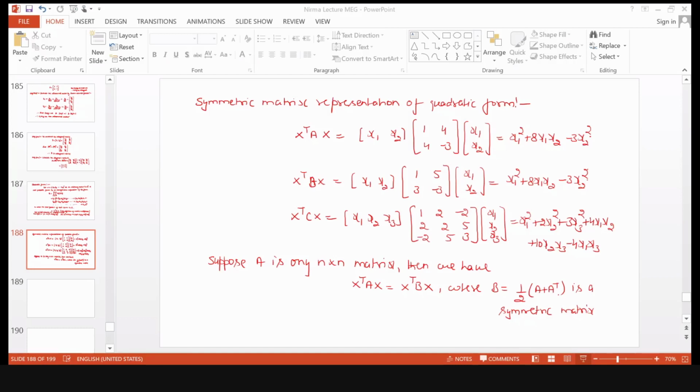Okay, just calculate this symmetric matrix. I will write here something and then I will tell you. Okay, now calculate that symmetric matrix.